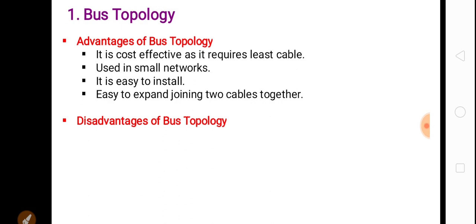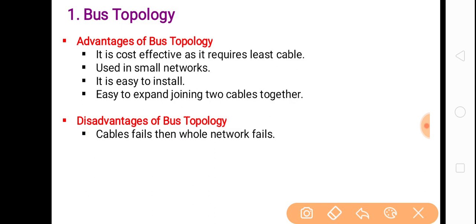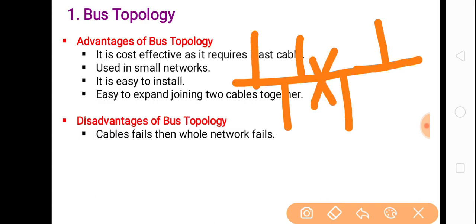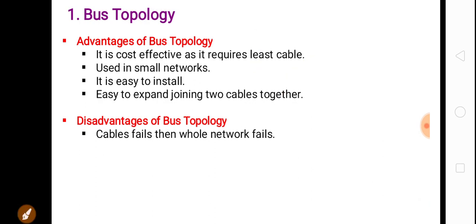Next, we will see what the disadvantages of bus topology are. If the cable fails, then the whole network will fail. Okay, so this is one of the important disadvantages of bus topology. If this is our bus topology, different devices are connected to it. Okay, if this single bus cable fails, then our whole network will fail. So this is the disadvantage of bus topology.